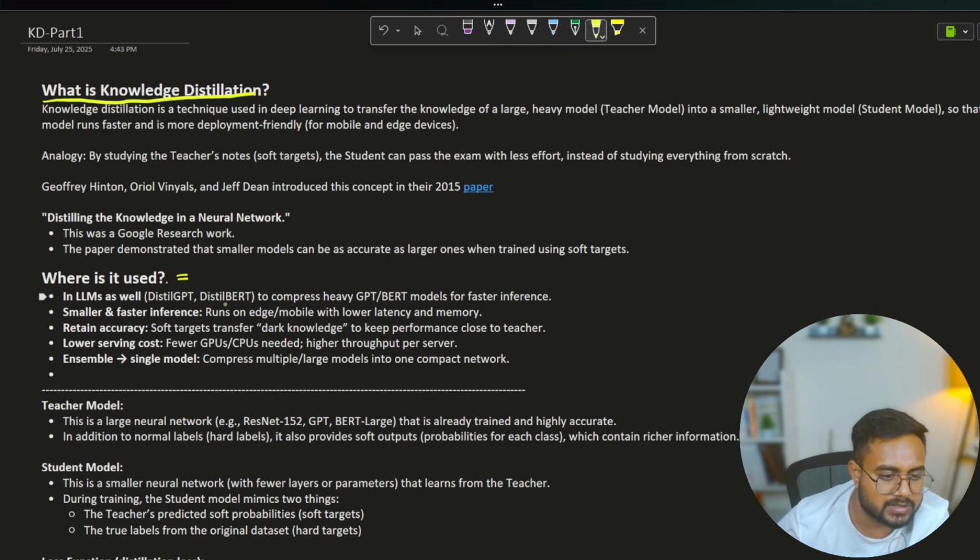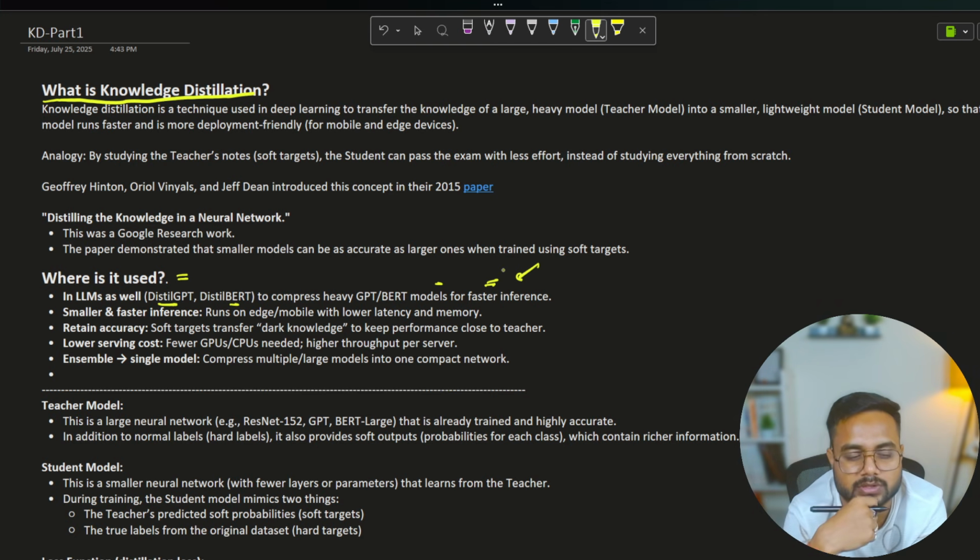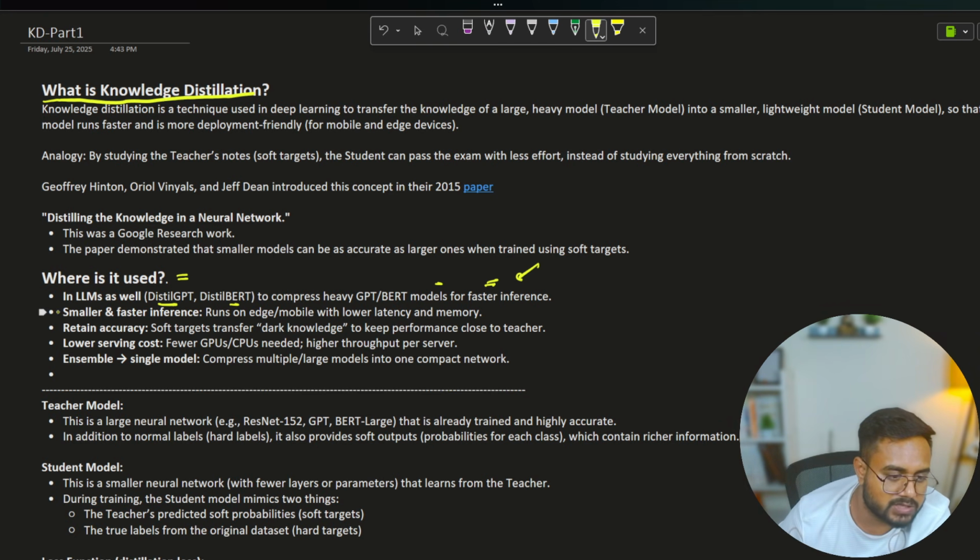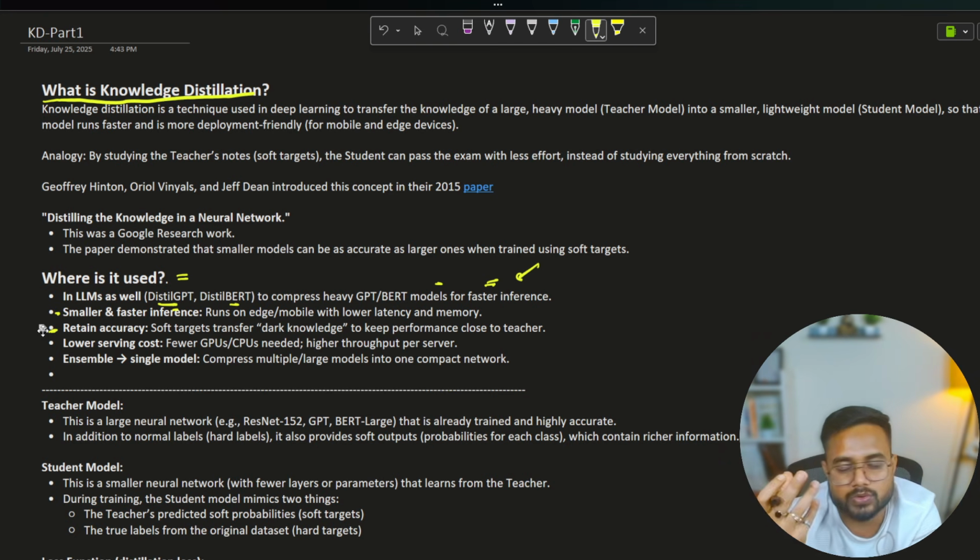In LLMs as well, DistilGPT and DistilBERT compress heavy GPT and BERT models for faster inference. If you want faster inference with a limited configuration, in that case, we should go with DistilGPT and DistilBERT. We should distill the knowledge of the huge model if we cannot load a very large model. The second one is smaller and faster inference, the same thing. If we want a small model with fast inference, we should go with the distilled model. And retain accuracy, that whatever the teacher is doing, if you want to do it with a small model, in that case we can go ahead with distillation.